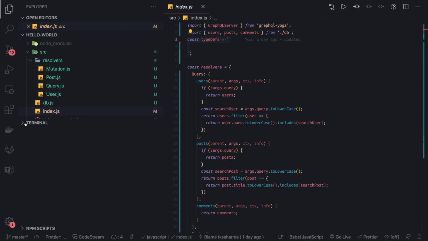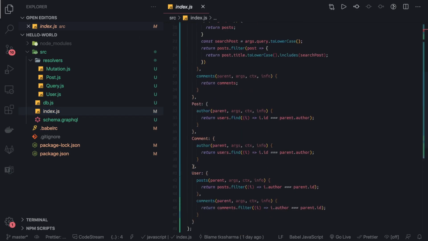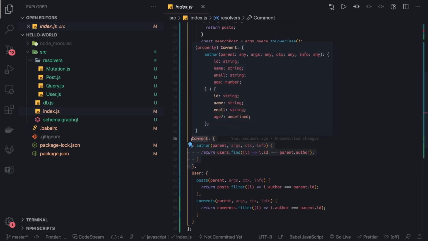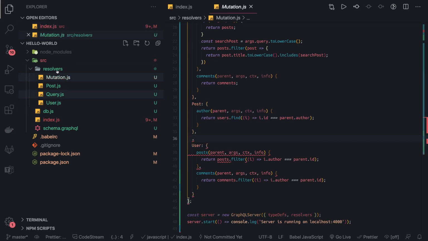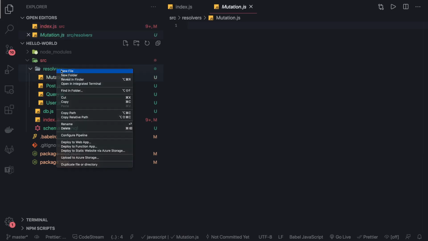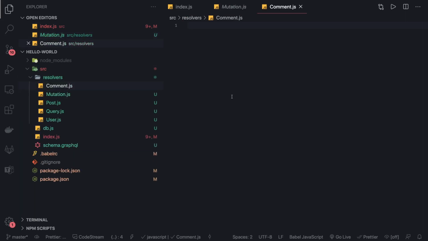Now start moving things here. If we talk about the comment, we can go to index.js and this is the simple definition we have, and we can export this into our comment.js. Inside resolver we can create comment. Things are going a little slow because we are doing restructuring, so bear with me.